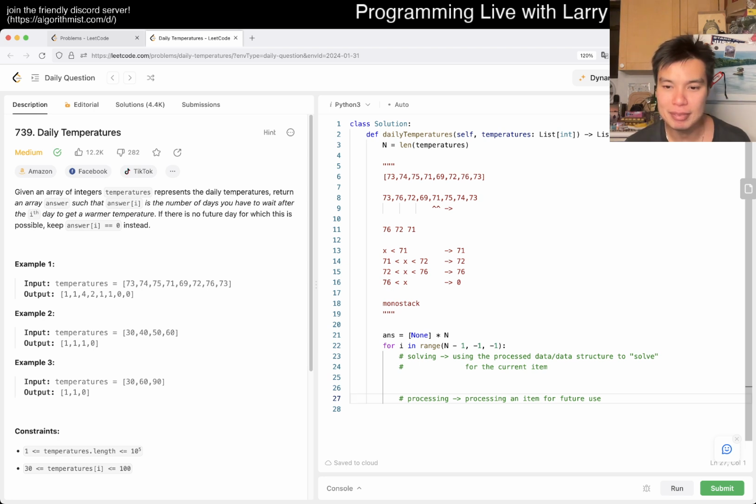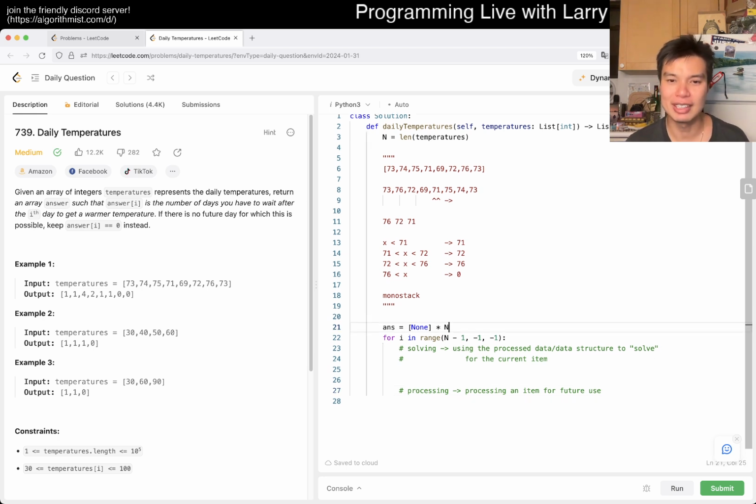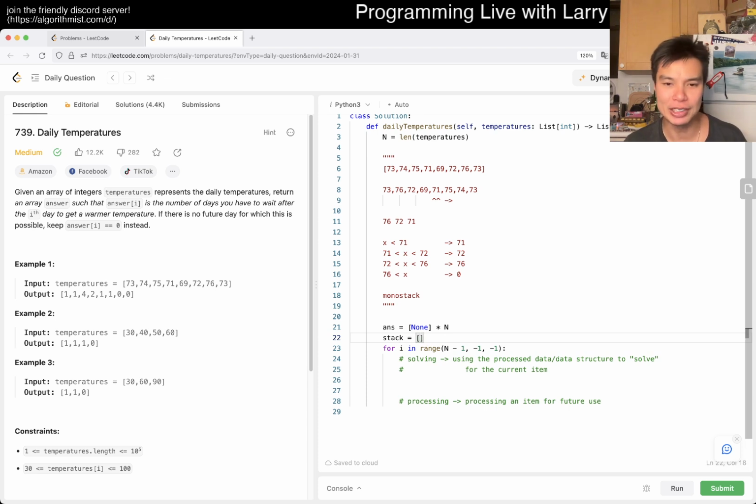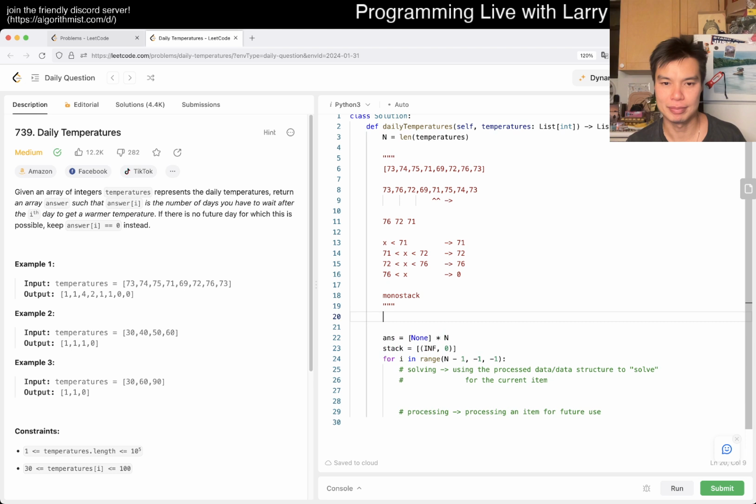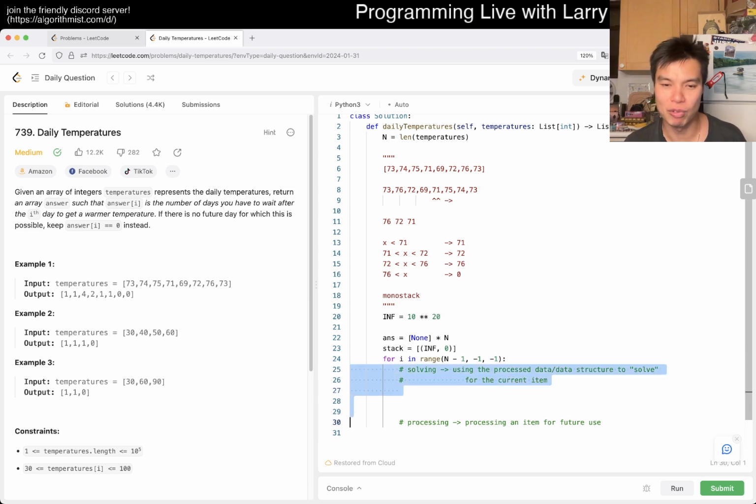But yeah. Okay, so let's get started, right? And then stack, and maybe we can actually do an infinity thing just as a sentinel, and that'll be the second, which is usually the index. So then here, I think it doesn't fit this quite exactly.